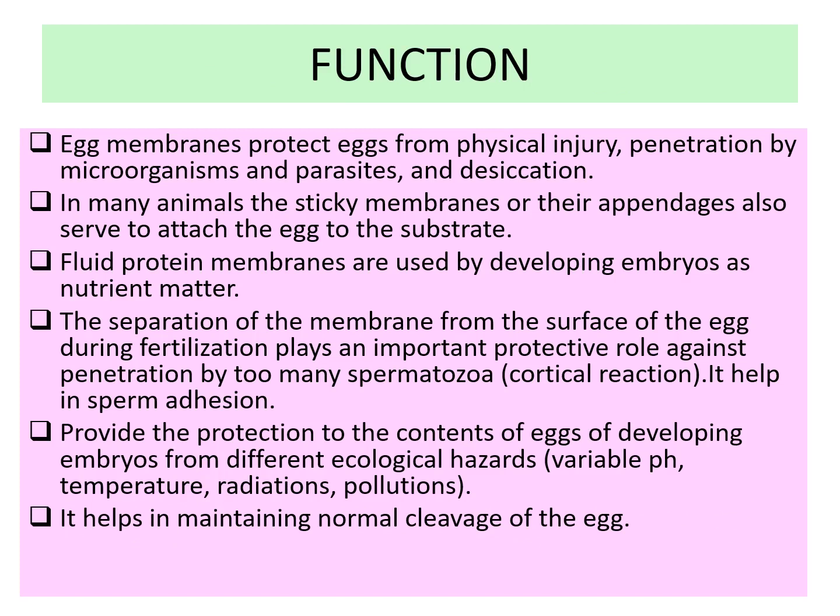Egg membranes protect the egg from physical injury, penetration by microorganisms and parasites, and desiccation. In many animals, the sticky membranes or their appendages also serve to attach the egg to the substrate. Fluid protein membranes are used by developing embryos as nutrient matter. The separation of these membranes from the surface of the egg during fertilization plays an important protective role against penetration by too many spermatozoa, and it helps in sperm adhesion.